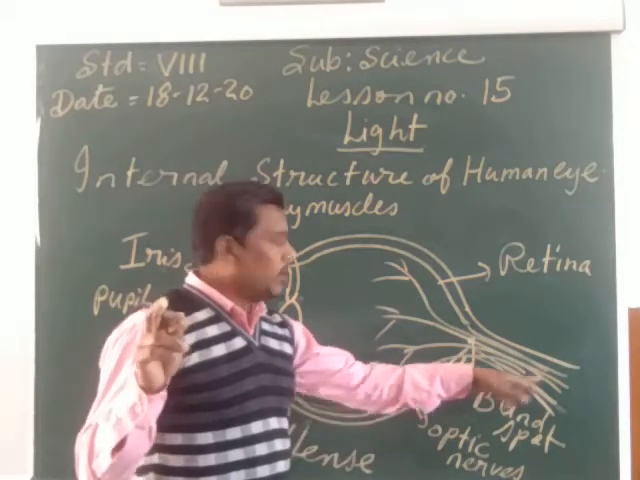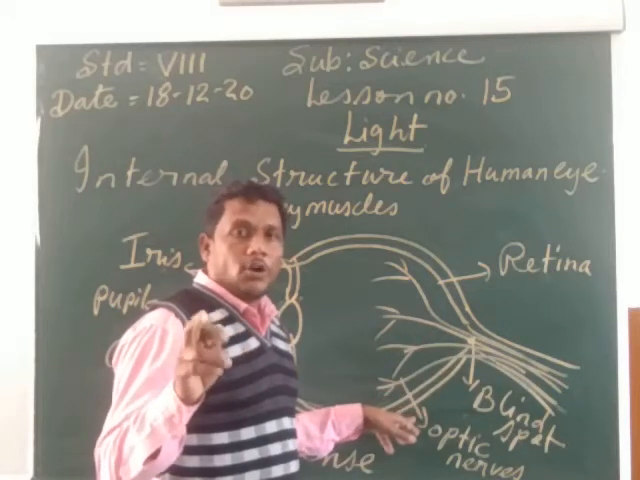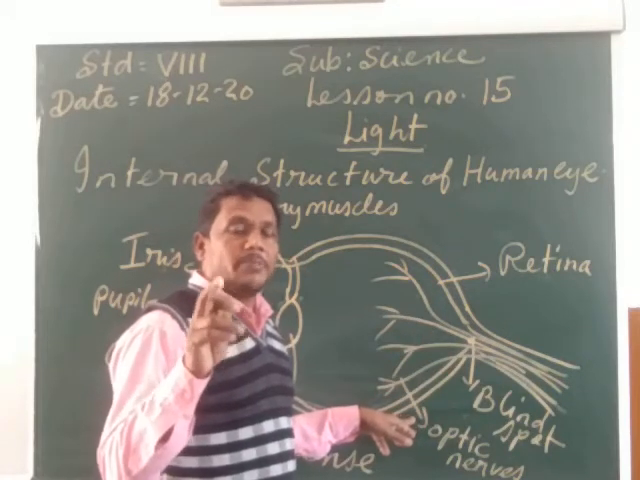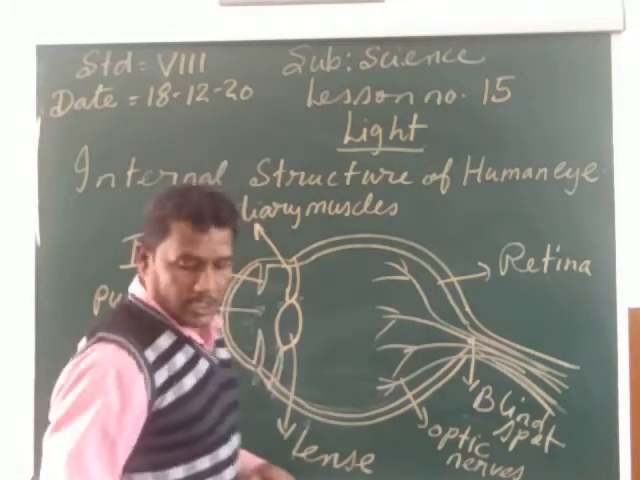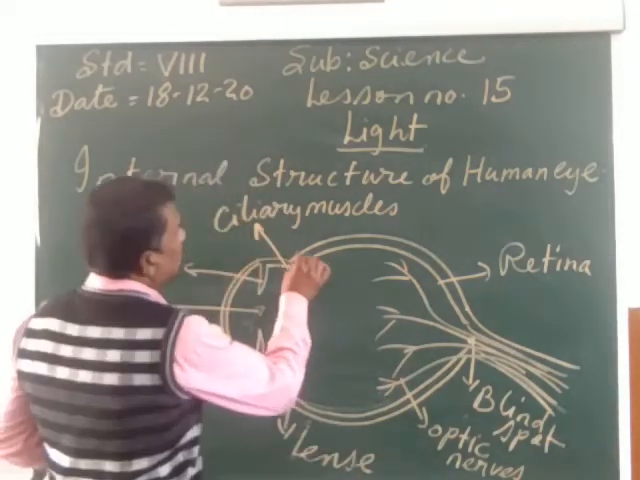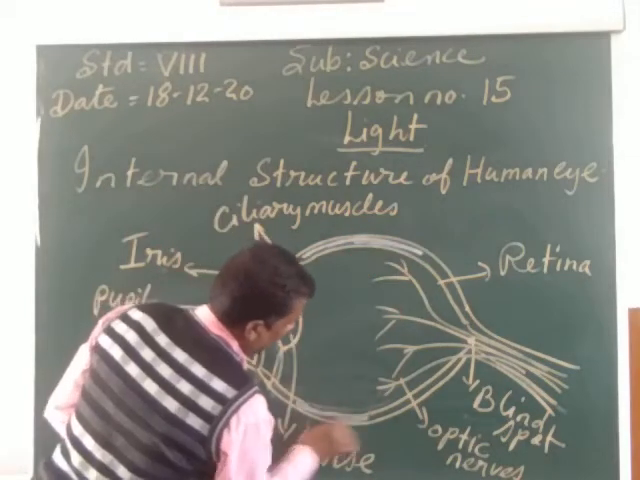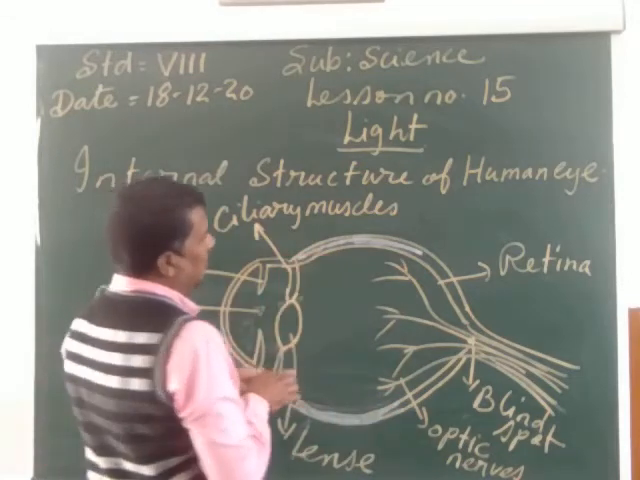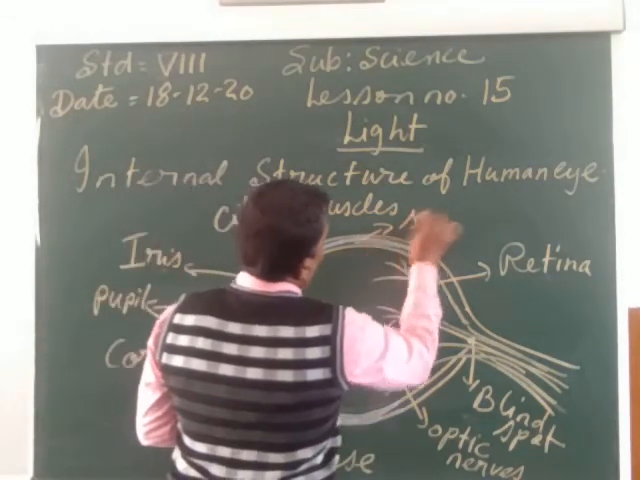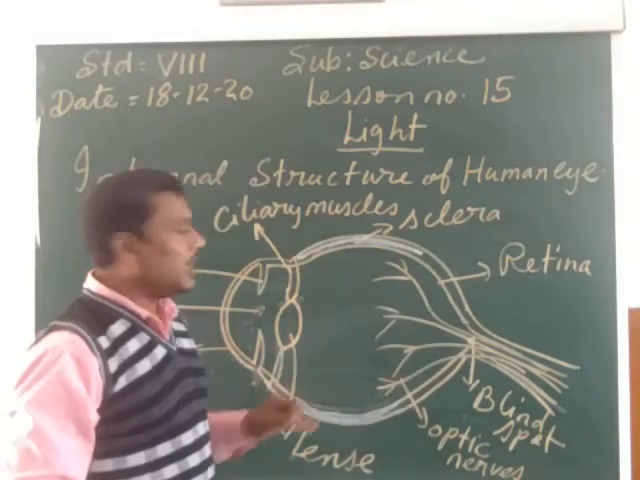From the blind spot, a bundle of nerves is entering the eye. These nerves are called the optic nerves, and they carry the message from the eye to the brain. Now my child, one more thing is important. We can see some white part in the eye. This white part of the eye is called the sclera. S-C-L-E-R-A, sclera.